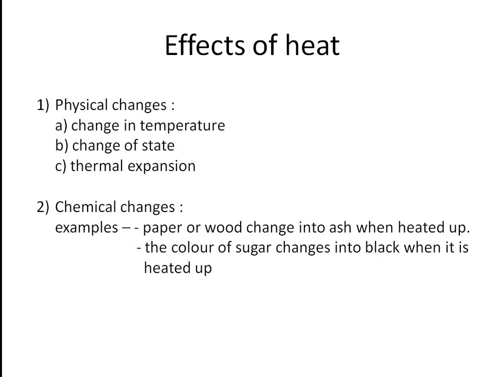So metals, usually we can see metals expand on heating. That is why railway tracks are given gaps in between them. The rim of a wheel is heated to red hot before slipping it on.